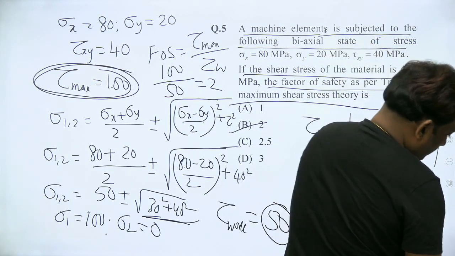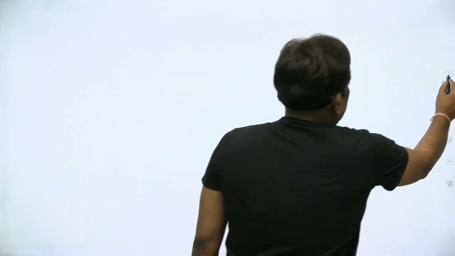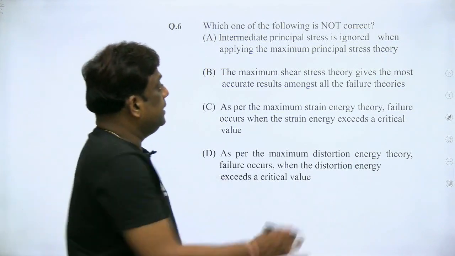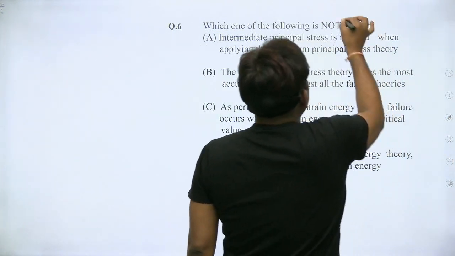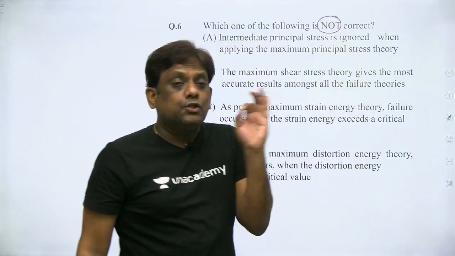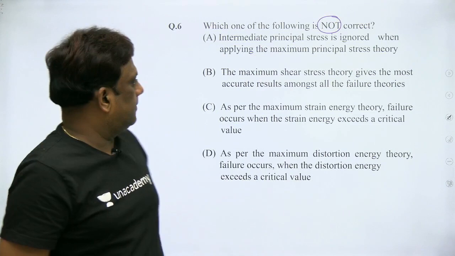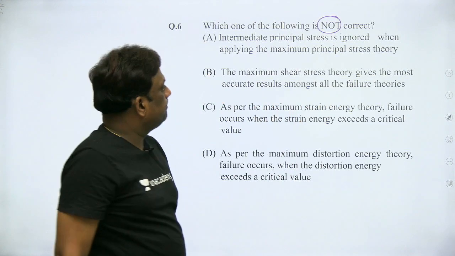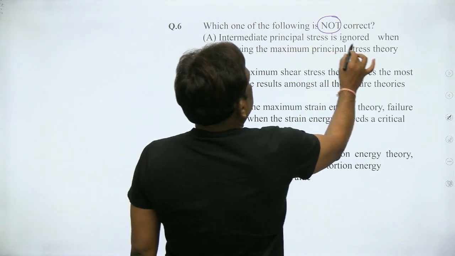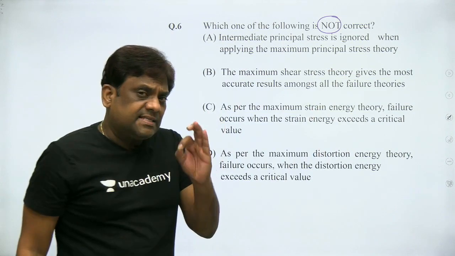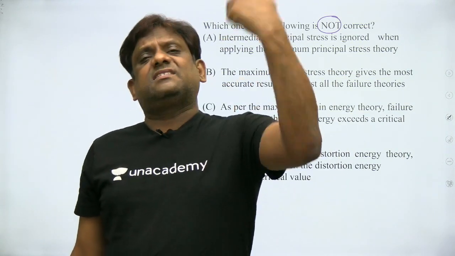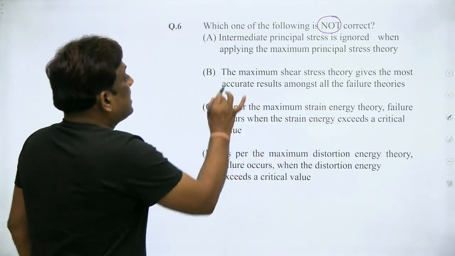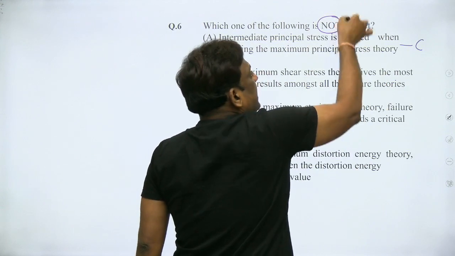Question number 6. Which of the following is not correct? He used the words "not correct". He is not asking for the correct statement, but the incorrect statement. The maximum shear stress theory gives most accurate results. First one: intermediate principal stress is ignored when applying. Yes, in maximum principal stress theory, he takes only one stress, that is the maximum. Other stresses are neglected in principal stress theory. So it is the correct statement. But he is asking incorrect, not correct.